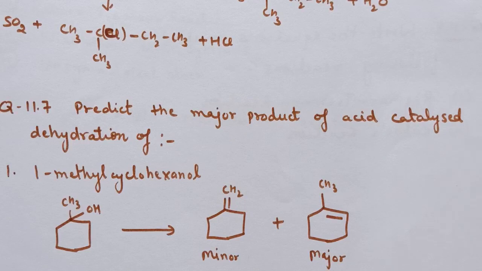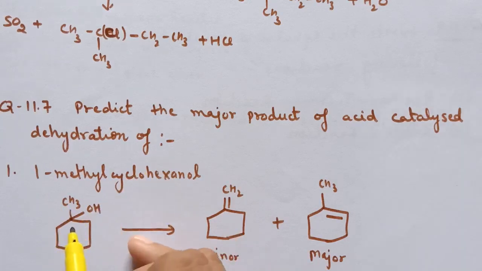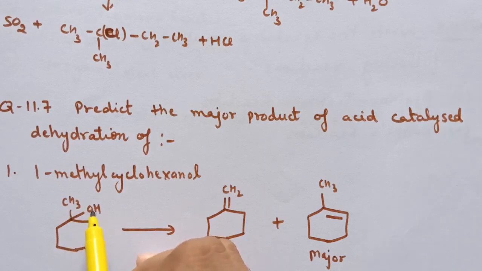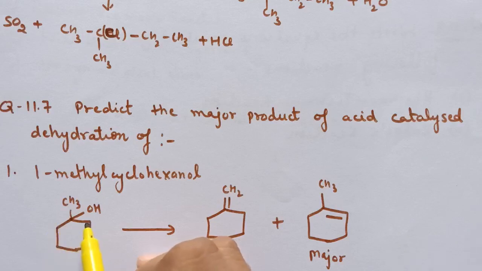Question number 7th: predict the major product of acid catalyzed dehydration of 1-methylcyclohexanol. This is the formula for 1-methylcyclohexanol. Now acid catalyzed dehydration. So here two possibilities. OH will be removed from this carbon atom and hydrogen will be removed from either this carbon atom or these two carbon atoms, and these two positions are same.